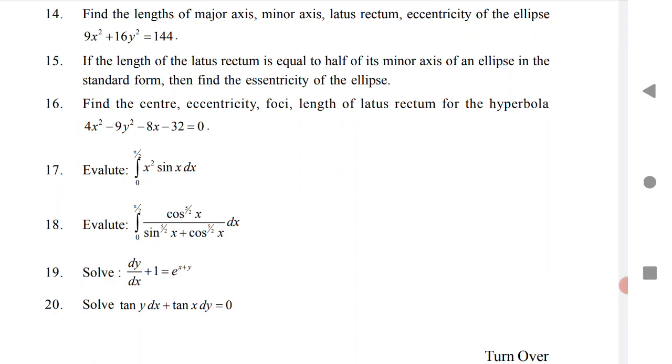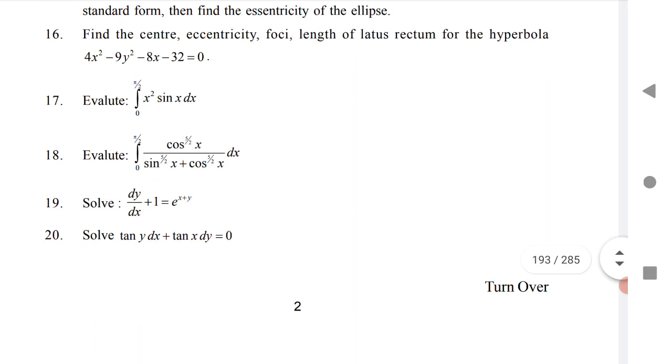The 17th and 18th are from definite integration. There are no SAQs this year for indefinite integration. The 19th and 20th are for differential equations.